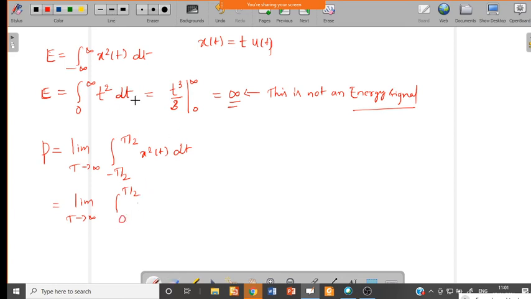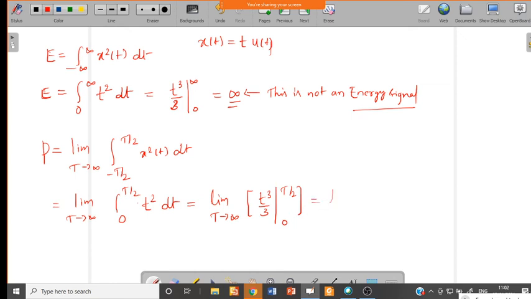From minus T by 2 to 0 it will be 0, since u of t is there. So now x square of t we can write as t square into dt. We can write this as limit T tends to infinity, from 0 to T by 2. So we integrate this again. If you do integration, t square gives t cube by 3, and you take the limits 0 to T by 2.